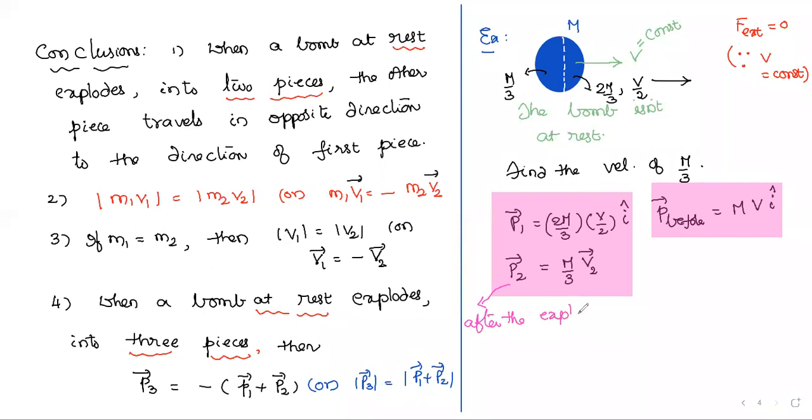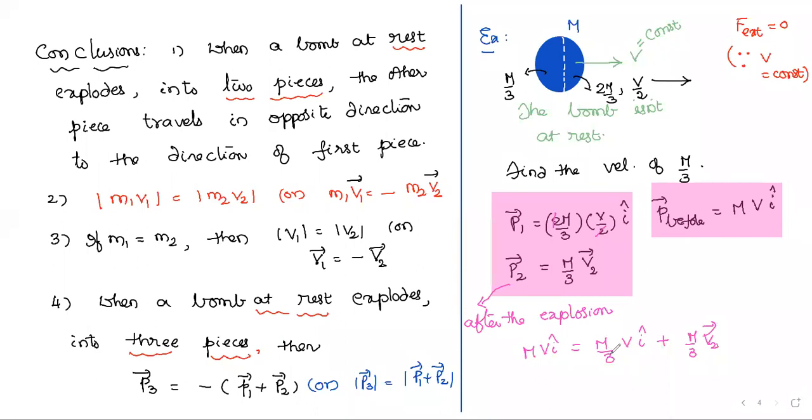So simple, in this page only you can complete the part. According to LCLM, total linear momentum before, mv i cap, equals total linear momentum after. Here you can cancel 2, so you can write m by 3 v i cap. This is P1 bar plus P2 bar, that is m by 3 v2 bar.